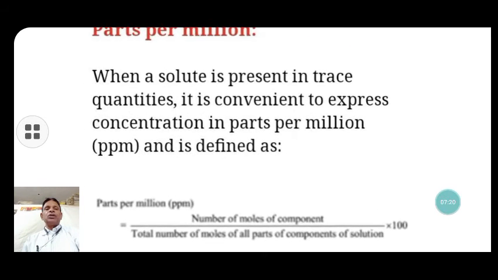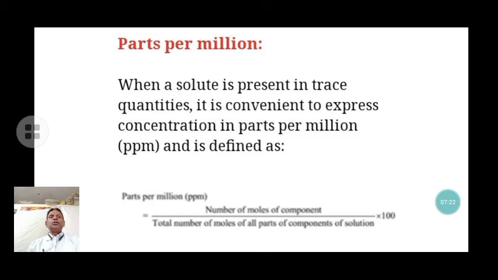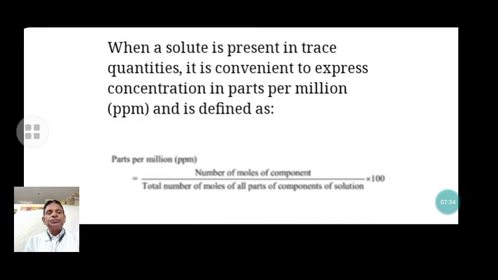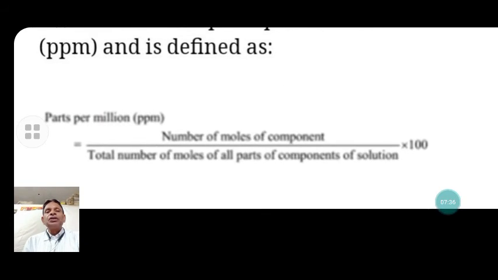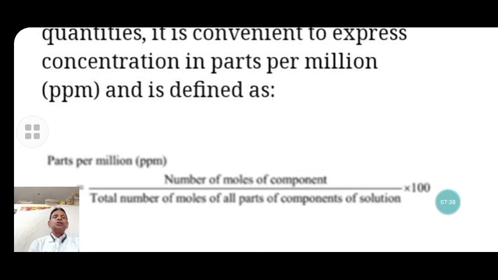Next one is very important, the part per million, ppm. When a solute is present in trace quantity, a very small quantity, it is convenient to express the concentration in parts per million. ppm is defined as the mass of the component divided by the total mass of all components of the solution, multiplied by 10 to the 6.